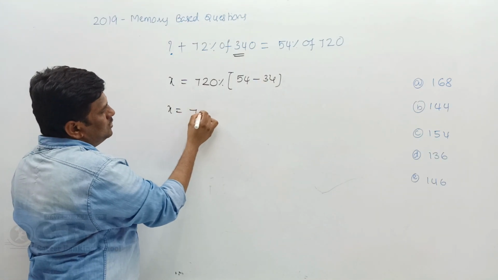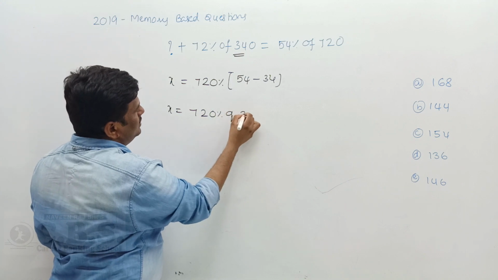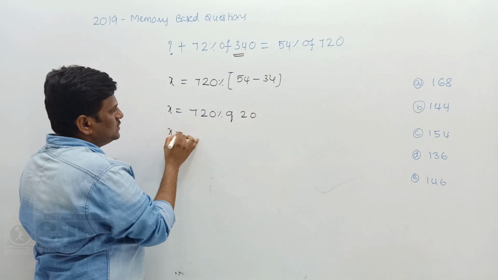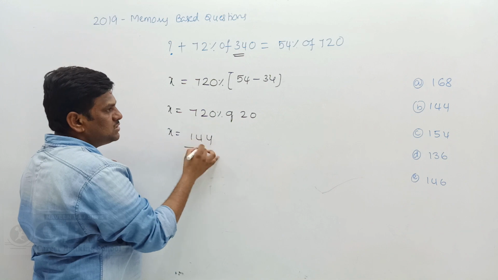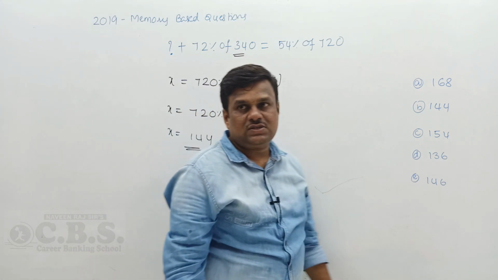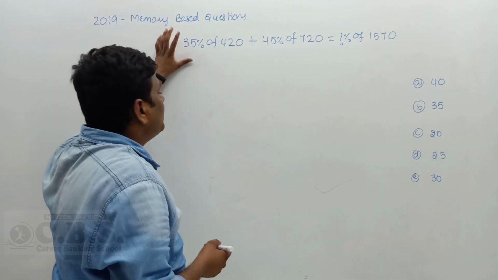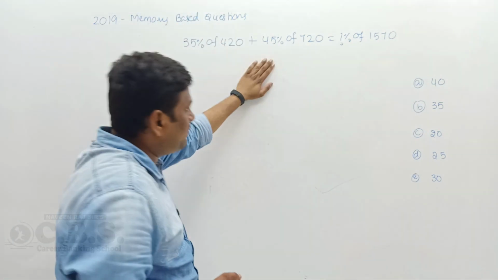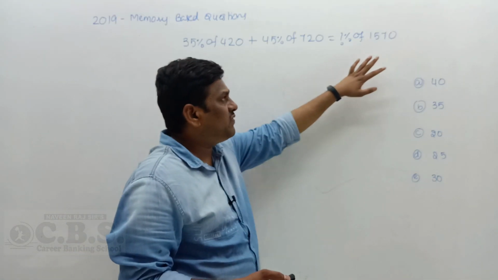Now x is equal to 720% of what is 20. Okay, so x is equal to percent, the 2 zeros cancel, 72 twos are 144. That's your final answer. Next question. 35% of 420 plus 45% of 700 is equal to what percent of 1570?